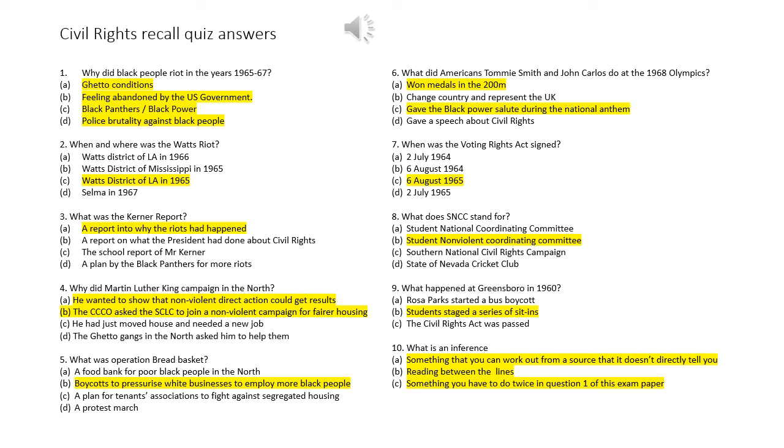Number 9, what happened at Greensboro in 1960? This was when B, students staged a series of sit-ins. And lastly, question 10, what is an inference? So an inference is all three. It's something you can work out from a source that it doesn't directly tell you. So it means also that you're reading between the lines. And you have to do this twice in question 1 of this exam paper.